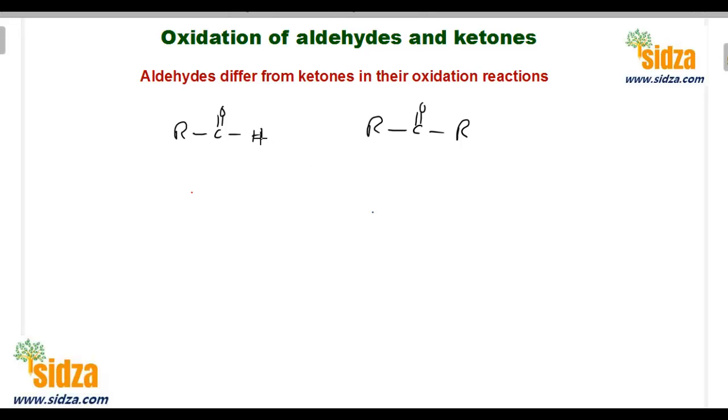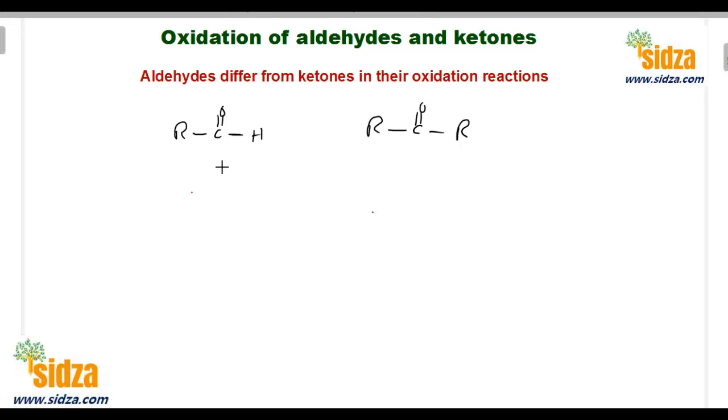Aldehydes are easier to oxidize than ketones because aldehydes contain this C-H bond. This bond you can easily convert into OH because the carbon-hydrogen bond strength is not as strong as the carbon-carbon bond strength. The carbon-carbon bond is much stronger than the carbon-hydrogen bond. That's why aldehydes can be easily oxidized compared to ketones.